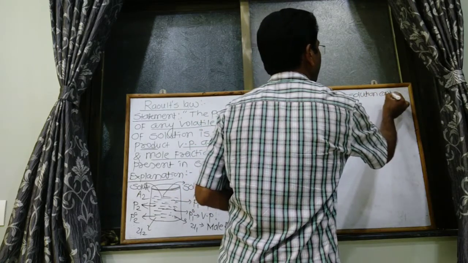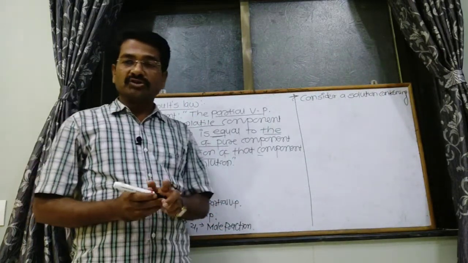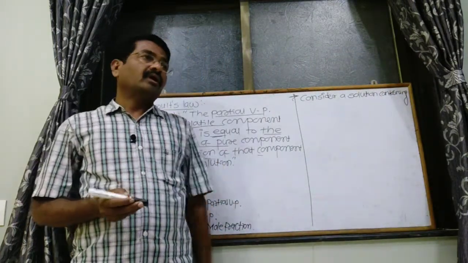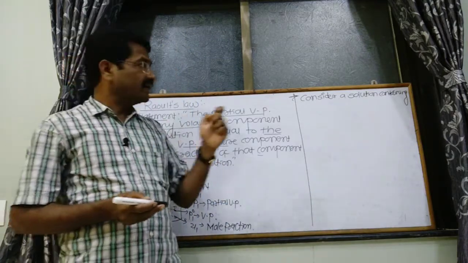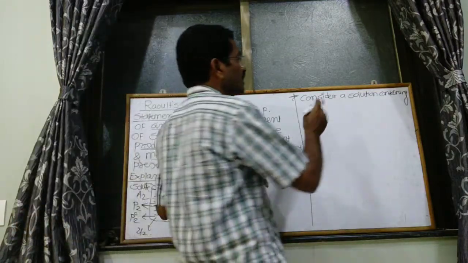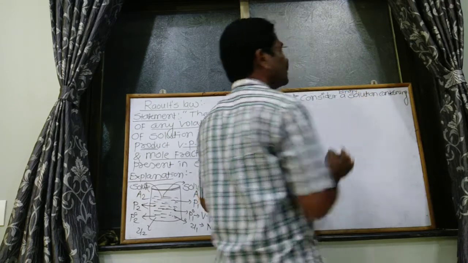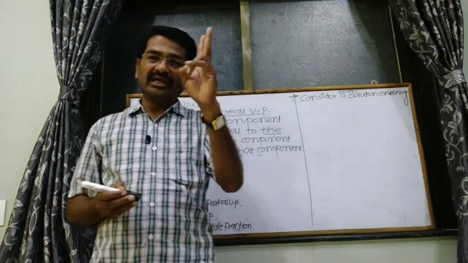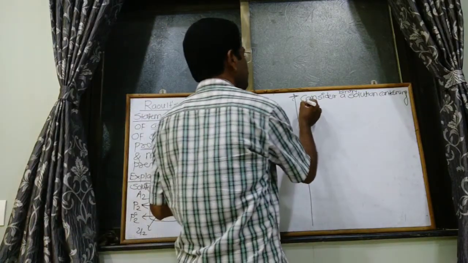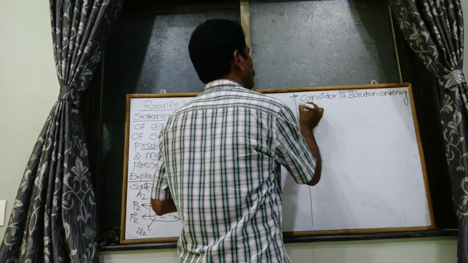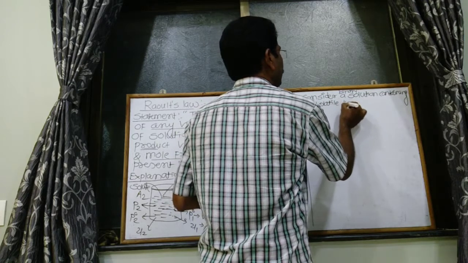Consider a solution containing two volatile components. Consider a binary solution. Binary means the solution is formed by only two components. Consider a binary solution of two volatile liquids.